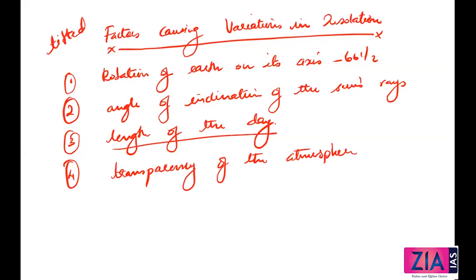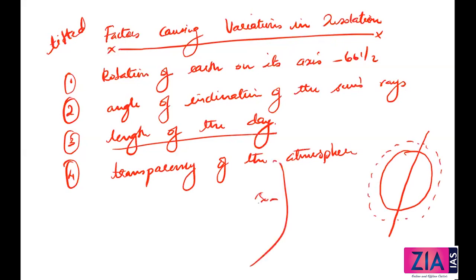How transparent the atmosphere is depends upon how rays are reaching the Earth's surface. It is very easy to understand. Suppose Earth is like this, and you have atmosphere around the Earth, and you have the sun here. Rays are coming, depending upon how transparent this atmosphere is. If the atmosphere is so transparent, what will happen? It will allow all the particles, all the rays, to come in.